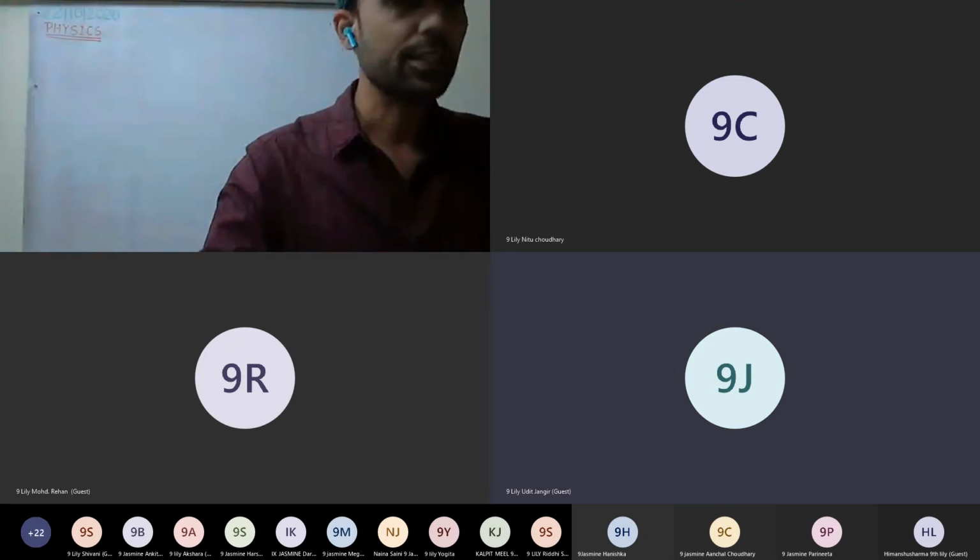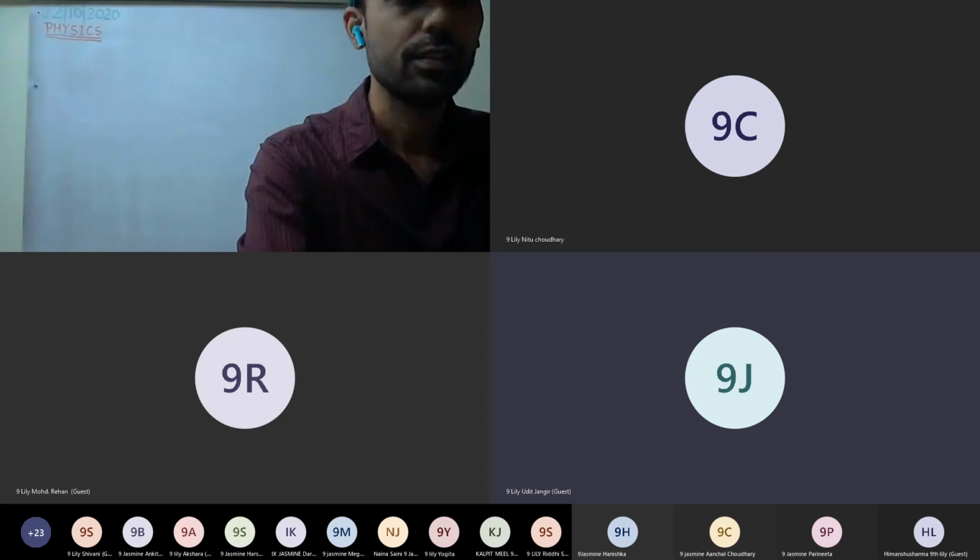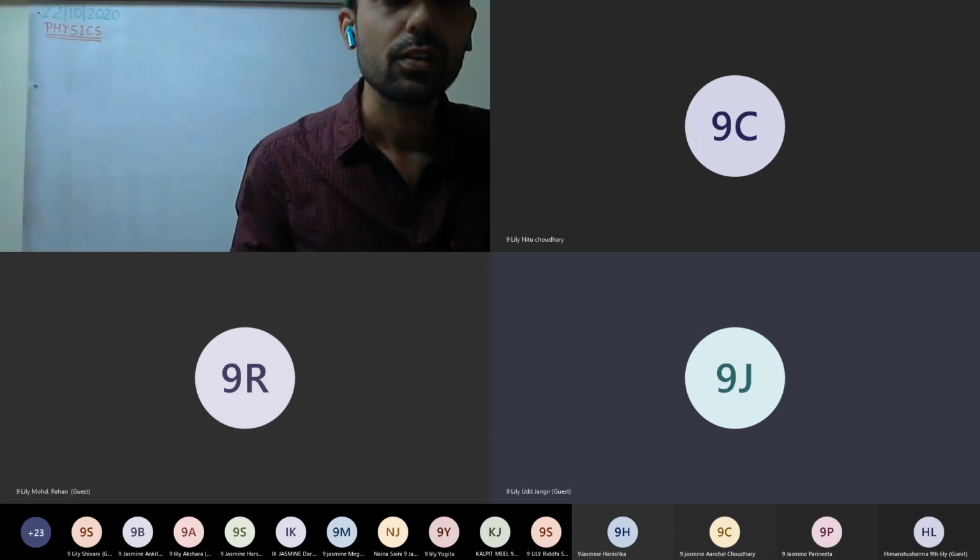Okay, ask again. I'm saying that if we increase the force, then inertia will decrease, and if we decrease the force, then inertia will increase. So we can say that inertia is inversely proportional to force.